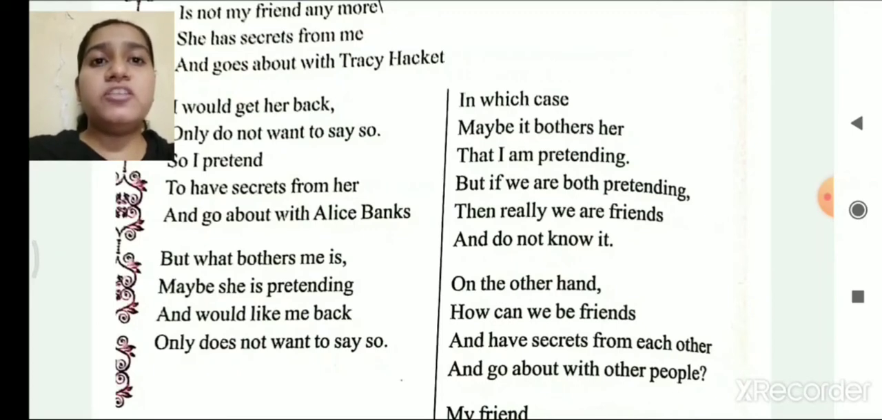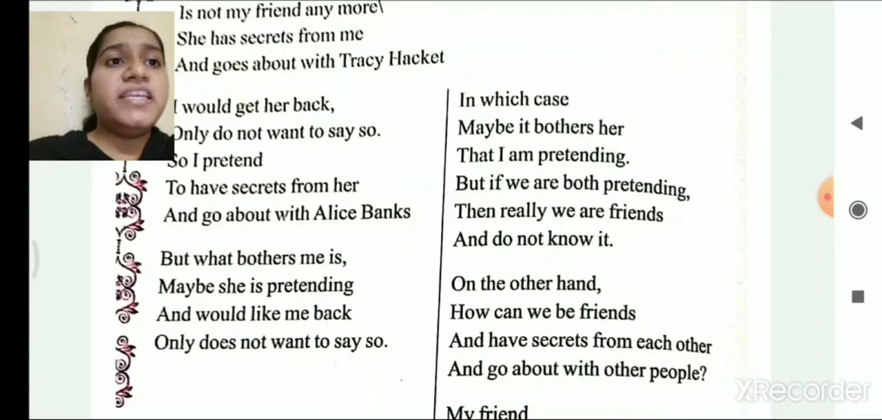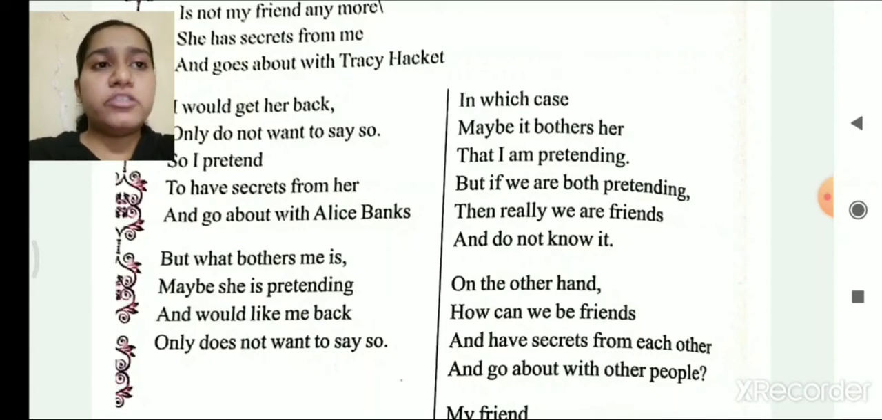So here, the author is bothered. That means he is worried about what if the girl, that means the friend of the author, is pretending like he is also pretending and does not want to say so that they both care for each other. In which case, maybe it bothers her that I am pretending. But if we both are pretending, then really we are friends and do not know it. So in case both the author and his friend are pretending that they are not pretending, they are really friends and do not know about it.